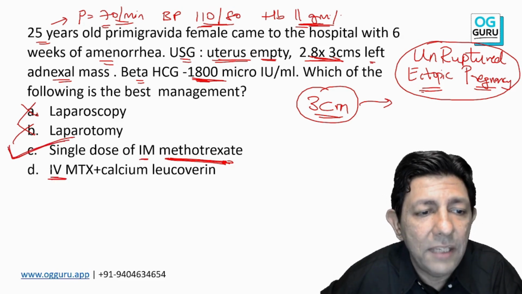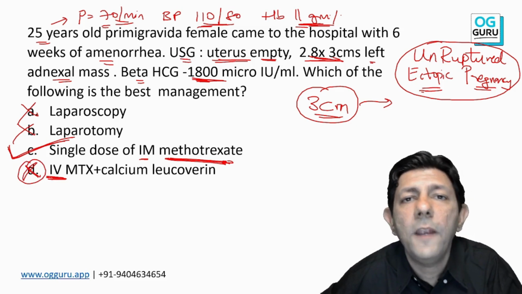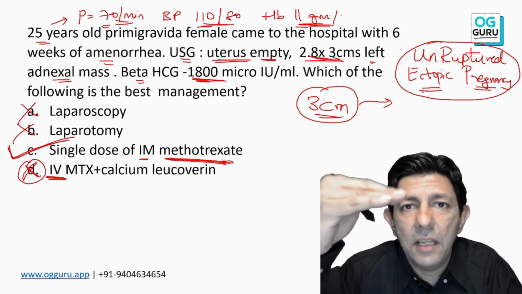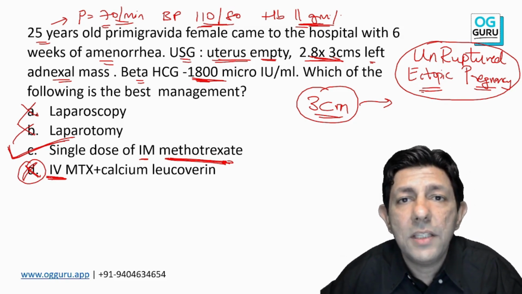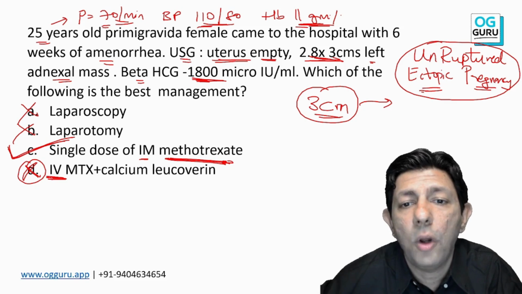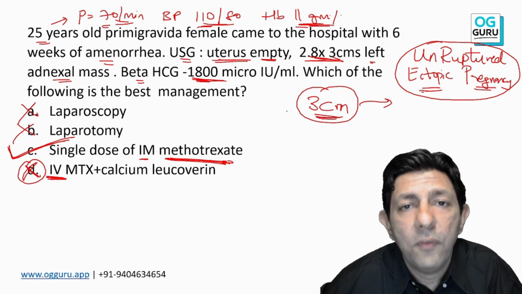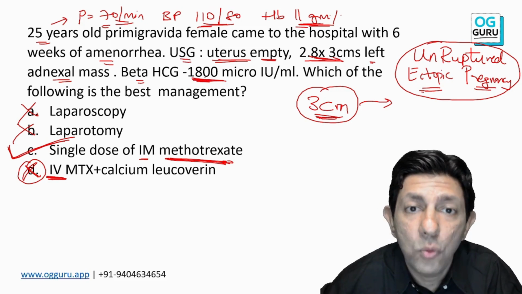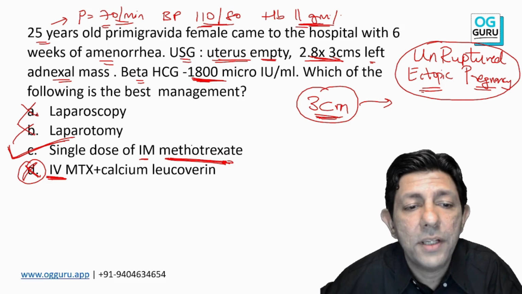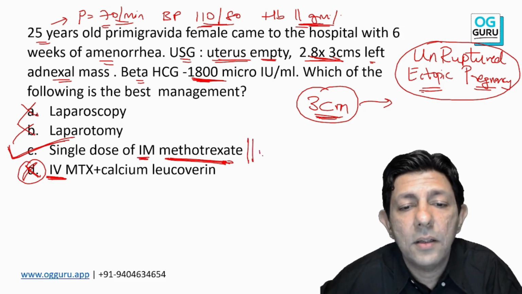It's never IV, never IV methotrexate. And you check that the HCG level keeps on dropping. So when the patient is hemodynamically stable, it's an unruptured ectopic, sac size is less than 4 centimeter, and HCG levels are less than 5000, please go for methotrexate, which is the answer over here.